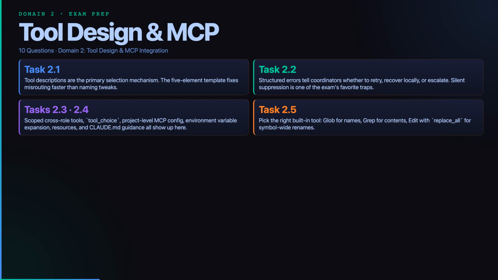Most tool problems look like model mistakes until you inspect the interface around the model. Domain 2 is about that interface: descriptions, structured errors, scope tool access, MCP configuration, and built-in tool choice. These 10 questions test the design decisions that make Claude predictable instead of lucky.